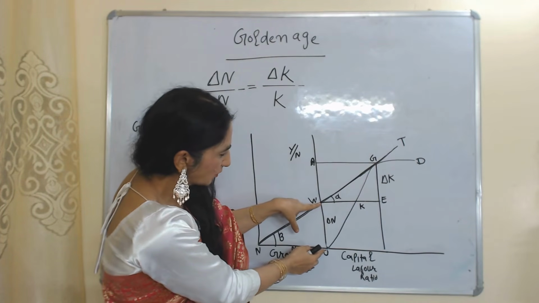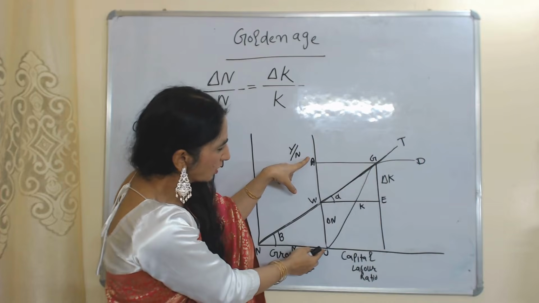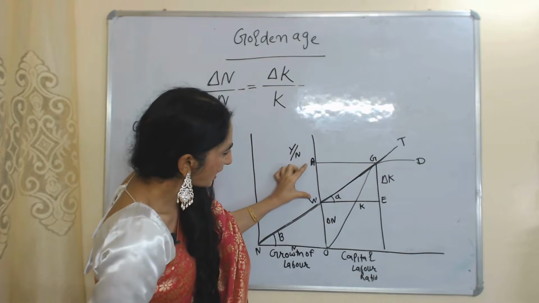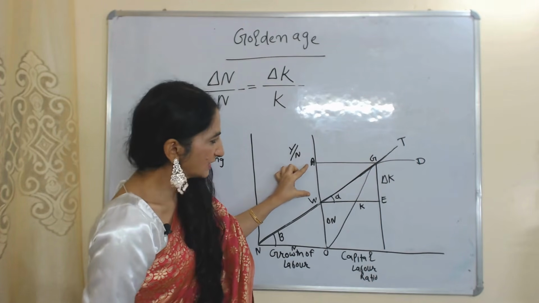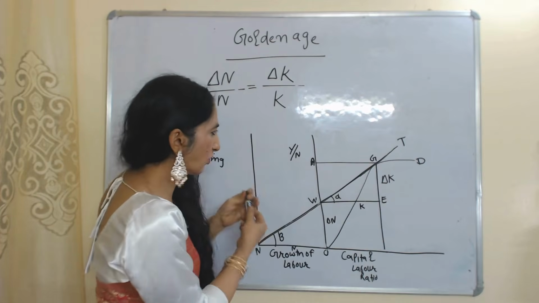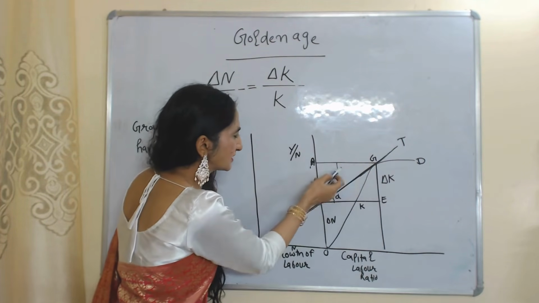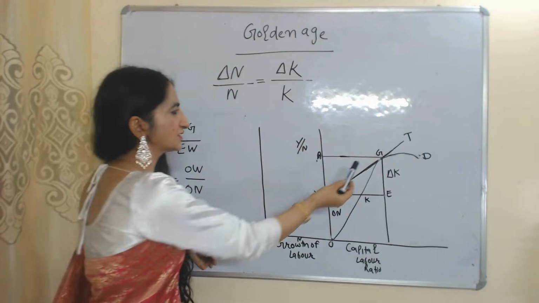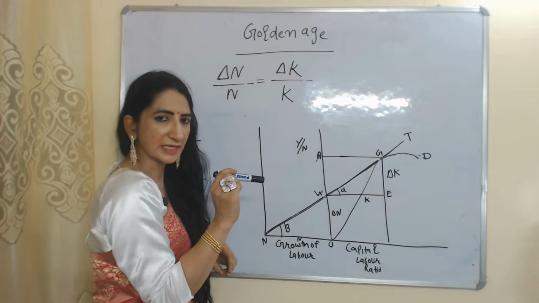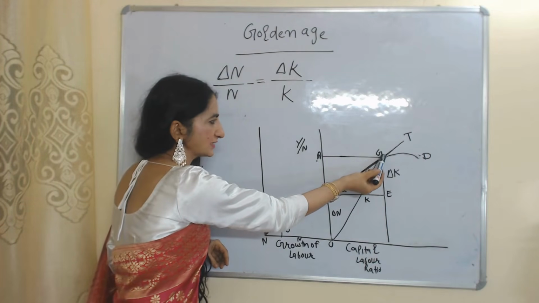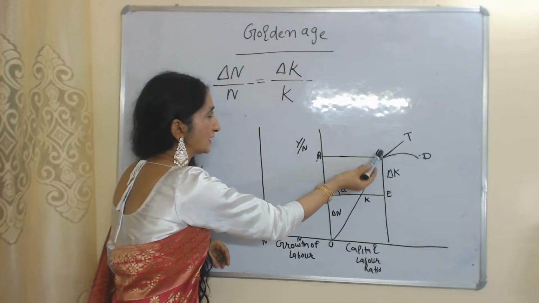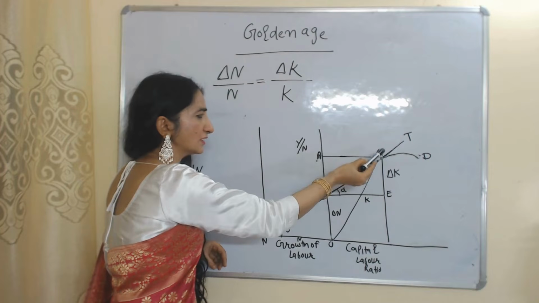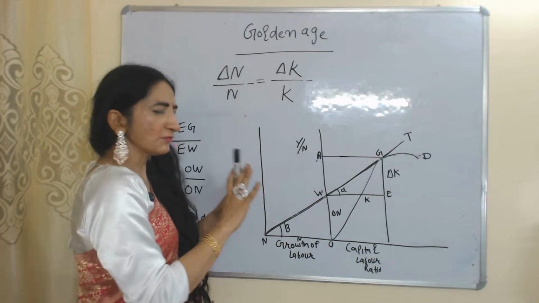We are paying OW wages but getting output equal to OA. When we minus OW from OA, the remaining part will be called AW, and AW will be the profit of the capitalist. I mean this whole part, WAGE, represents the profit of the capitalist. So in this diagram, this G point represents the golden age, meaning we have achieved the golden age at this G point. At this G point, the growth rate of capital is equal to the growth rate of population. So G will be called the golden age point. Now we will prove it.